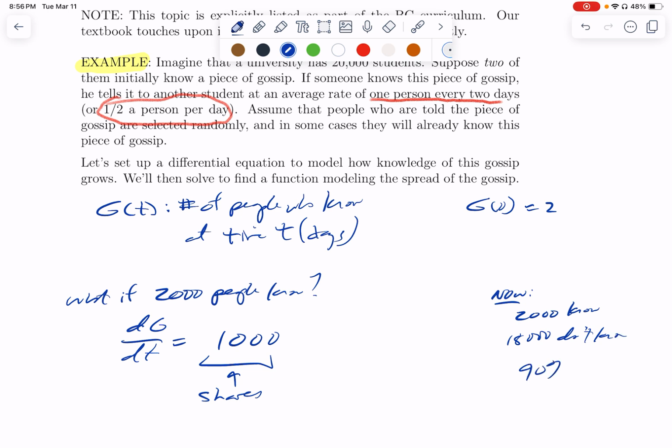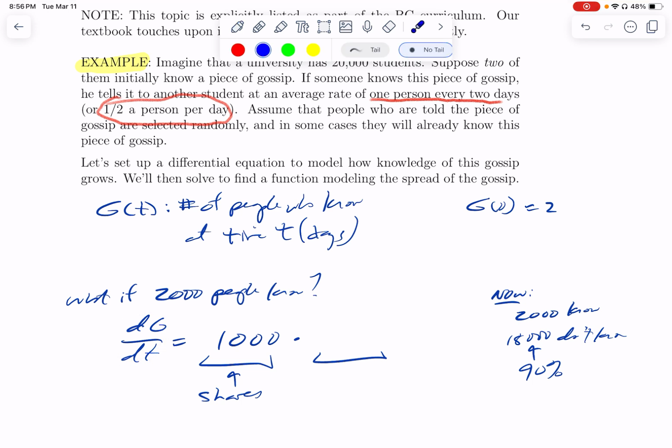So what that means is 90% of the population don't know it yet. So if we have people who are hearing it at random, right, we're randomly selecting people and they're hearing it, 90% of them will be hearing it for the first time, and therefore they're part of this growth rate.